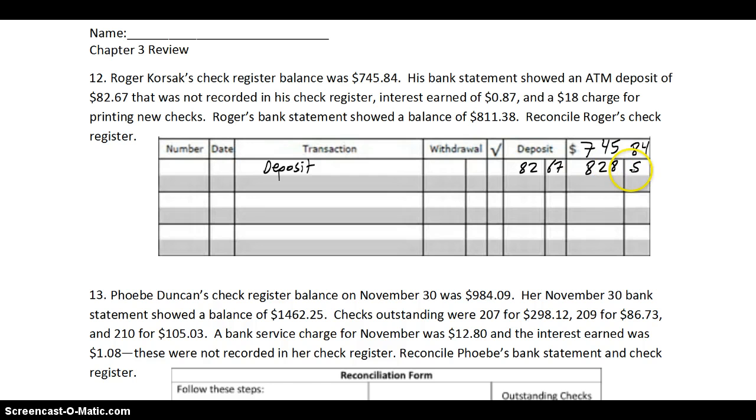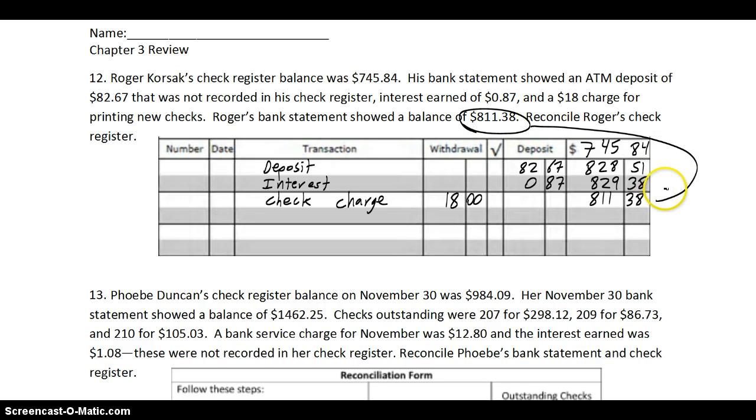You get $828.51. He also earned some interest. That's usually something that people forget to document in their checkbook. Also a deposit, because interest is money we get. Yay, free money. $829.38. But he also has an $18 charge for printing new checks, so we'll call it a check charge. That is a withdrawal. That is not a deposit. That's something the bank takes out. And we get $811.38. His bank statement showed a balance of $811.38. Hey, looky there. If those 2 are the same, we've done our job just fine. So very good.